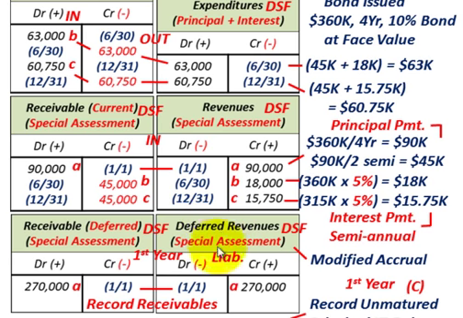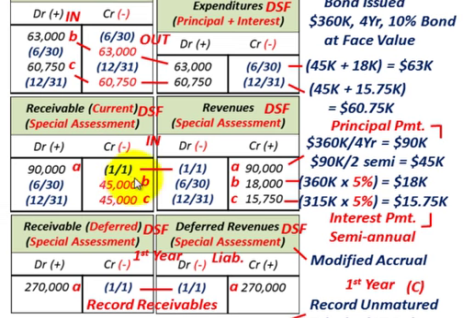Then we would go over and credit the deferred revenues, special assessment, in our debt service fund, credit it for $270,000. So we've recorded our receivables. Just remember, you have to break it apart between the current portion and the deferred portion, since we're dealing with some long-term debt. Okay, so we've taken care of our receivable at the issue date. No cash involved at that point. Okay, so our cash we collected, remember, in the capital projects fund, we collected $360,000.